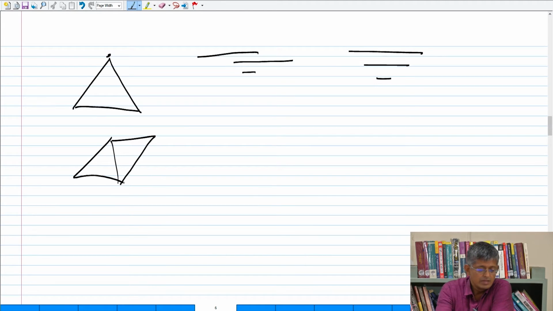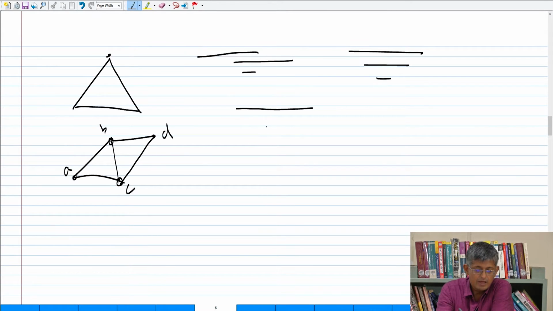Fine. Now let's look at one more graph like this. So now what do I do? I must give intervals to all these vertices, A, B, C and D. So what will I do? I will make an interval B like this.